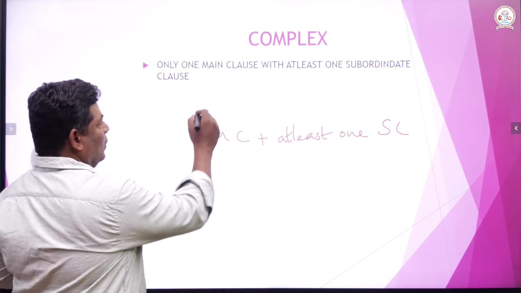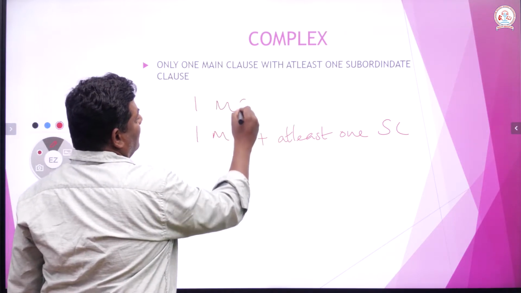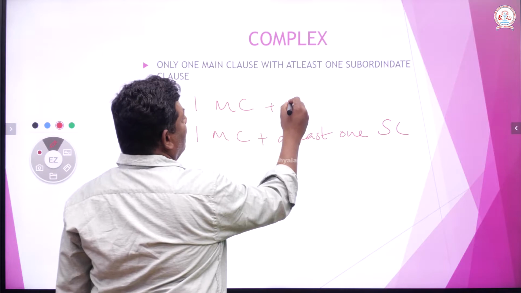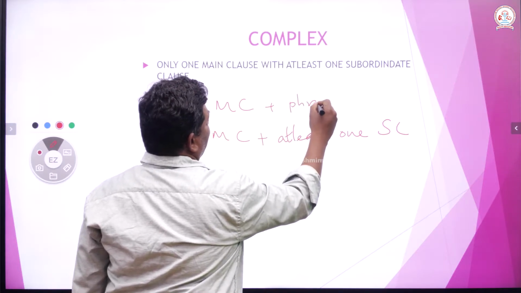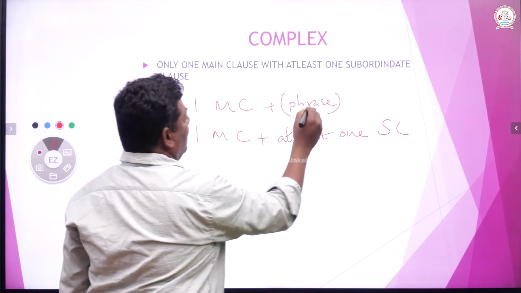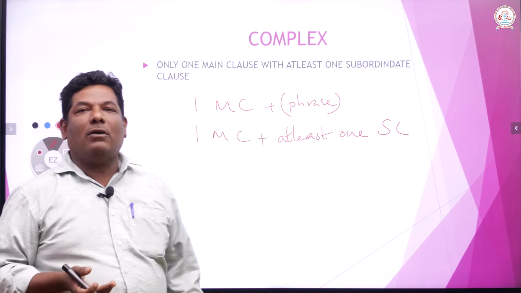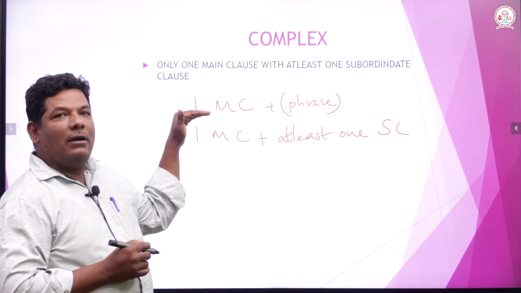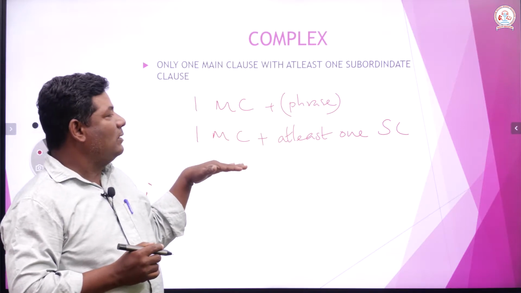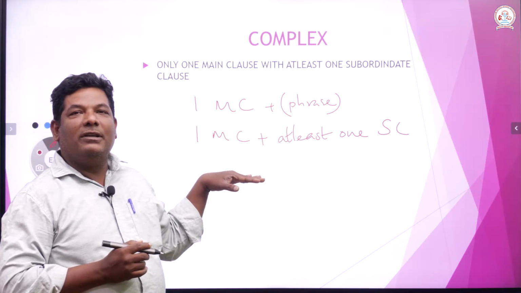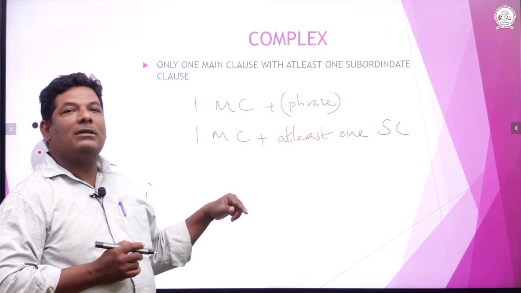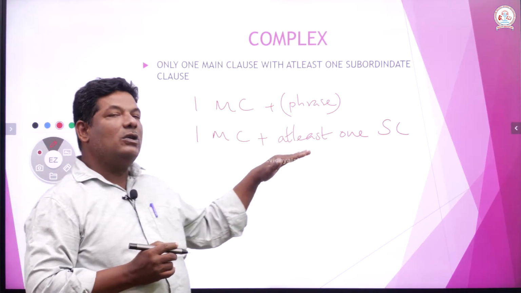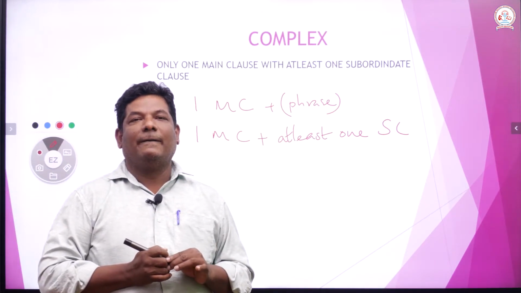For simple also, one main clause, with or without a phrase. Phrase can be there or cannot be there, we don't worry about it. Simple also has one main clause, complex also has one main clause, but the difference between simple and complex is that a complex sentence will have at least one subordinate clause.